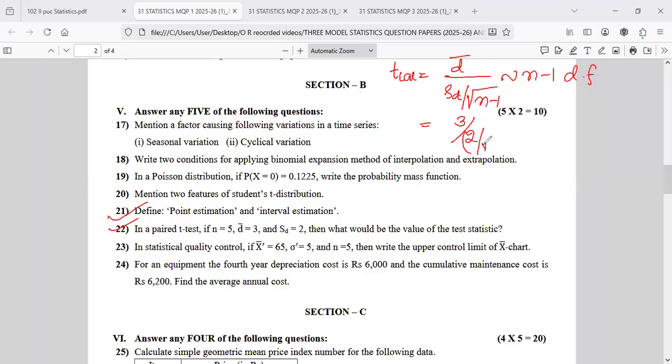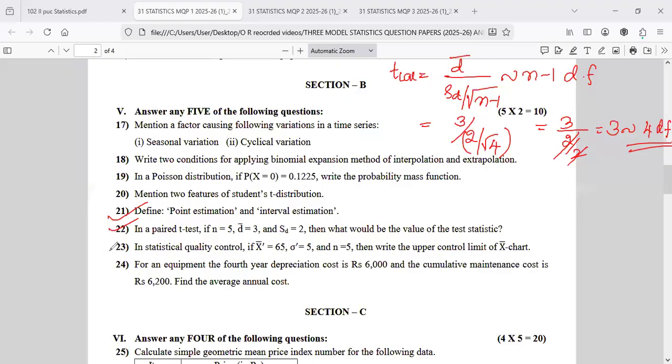So n minus 1 is 4, root 4 is 2. So 3 divided by 2 divided by 2. The answer is 3 follows 4 degrees of freedom. Formula: d bar divided by sd by root n minus 1.